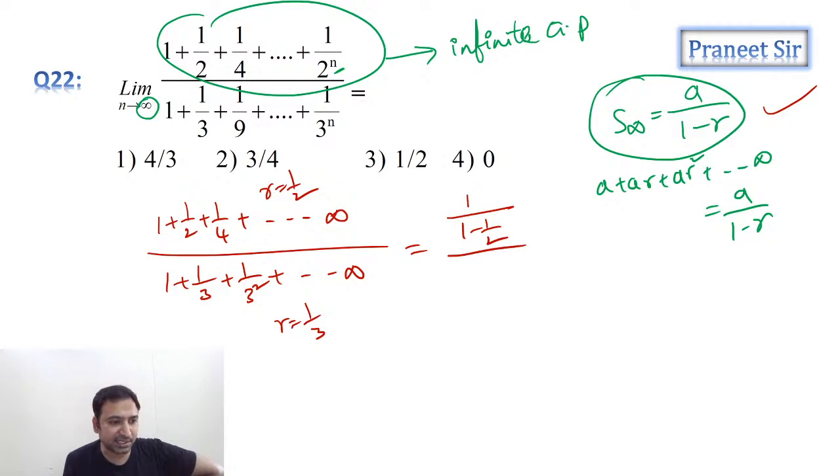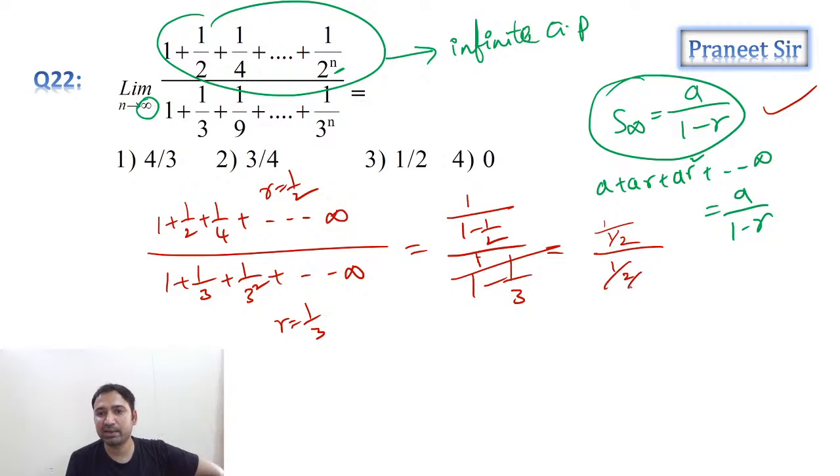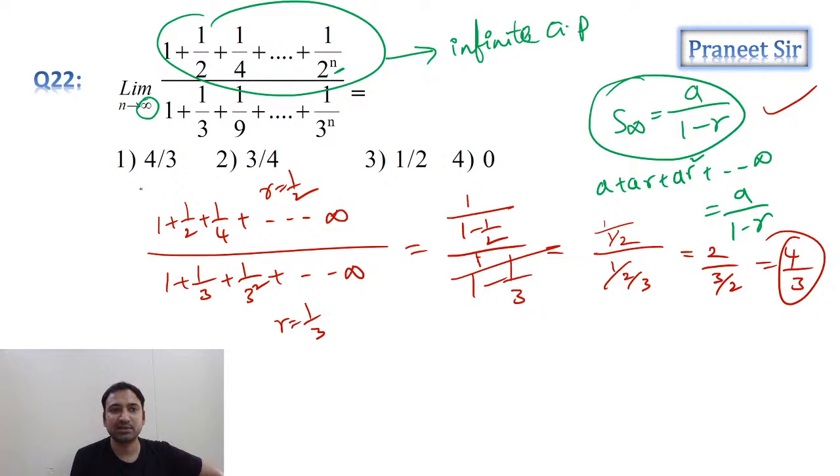Okay, Jairaj, greatest integer function of sin x by x, you want? Okay, sure, after this question. 1 minus 1/3, see how much we are getting. One second, guys, I made a mistake here. 1 by 1 minus 1/3. So the numerator is 1 by 1/2, the denominator is 1 by 2/3. So we're getting 2 by 2/3, so in total we're getting 4/3. So 4/3 is the answer. Clear? So guys, everyone understood this question?